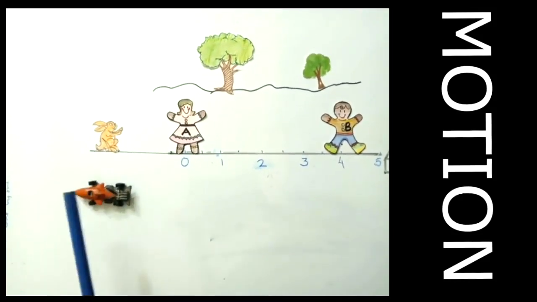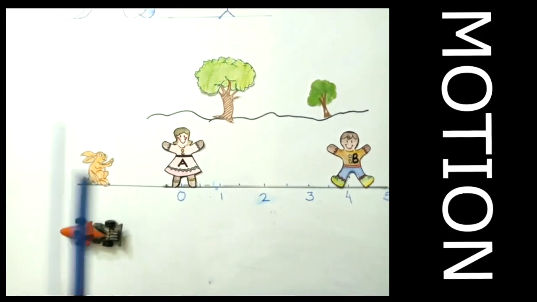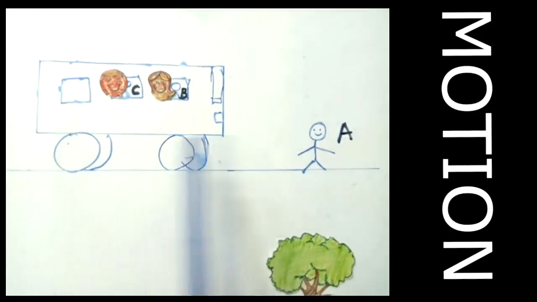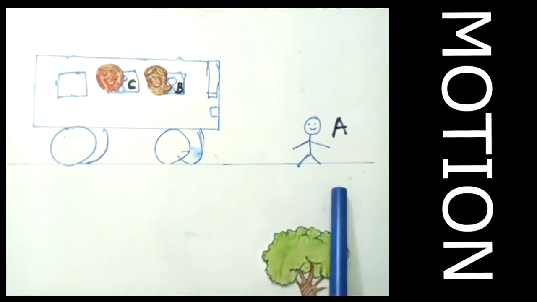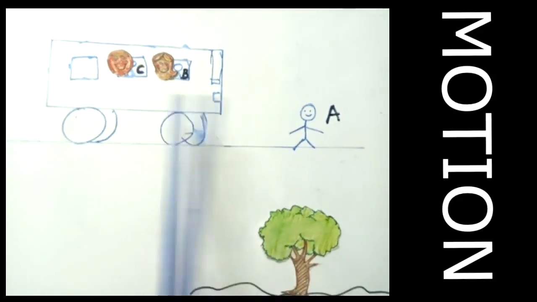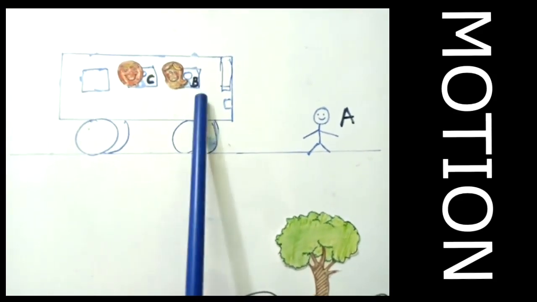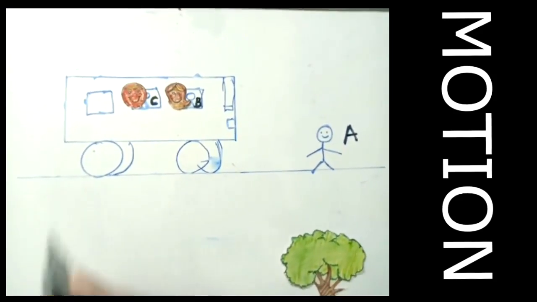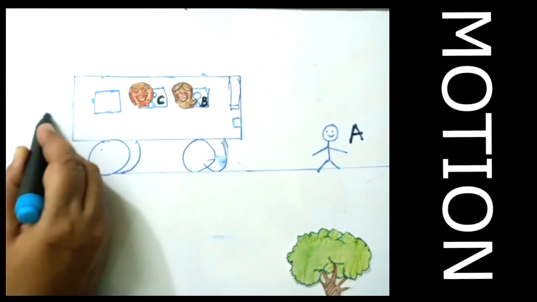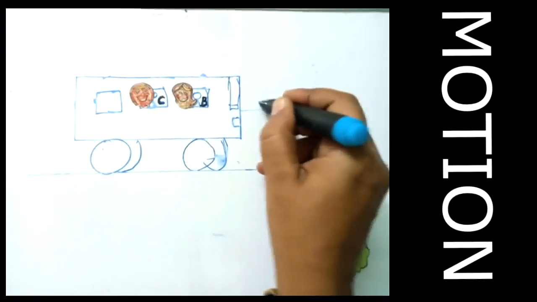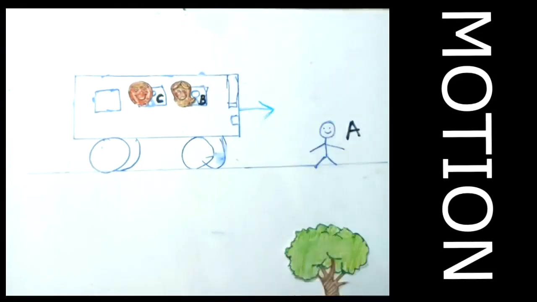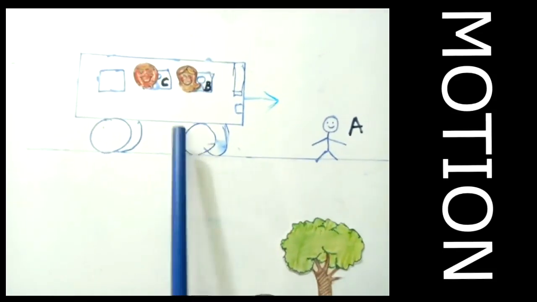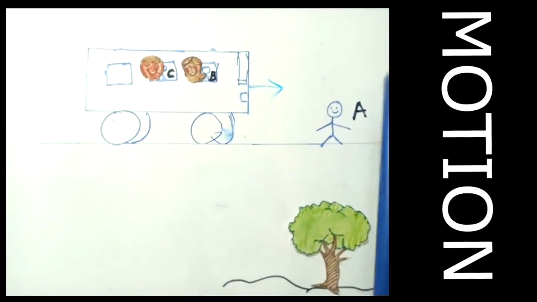Now, what is motion? We can take another case. Here, you see a bus standing on a road, and B and C are sitting in this bus. Now, suppose this bus starts moving in this direction. Now A would see B as moving towards this direction.